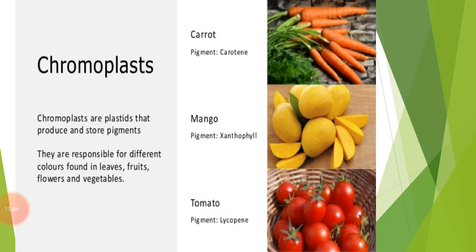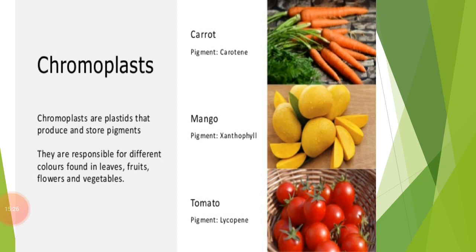Chromoplasts are the plastids that produce and store pigments, and these are mainly responsible for the color of the leaves, fruits, flowers and vegetables.